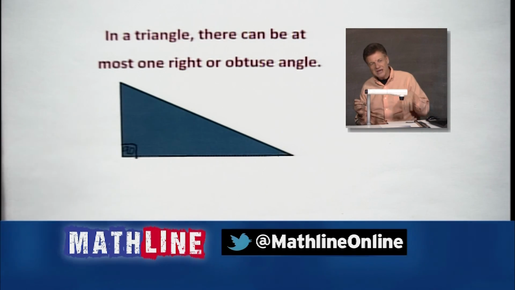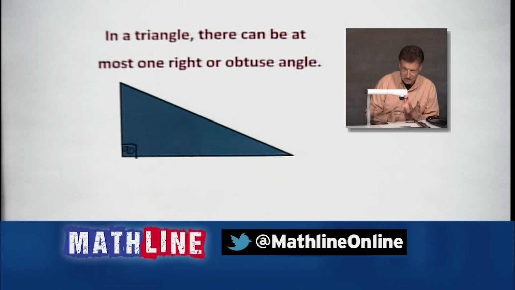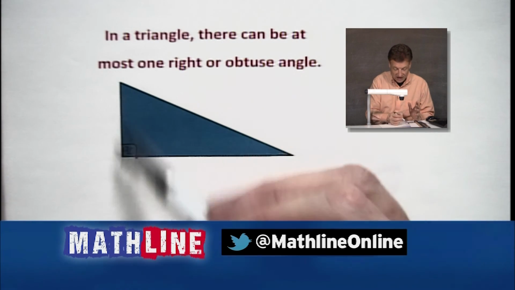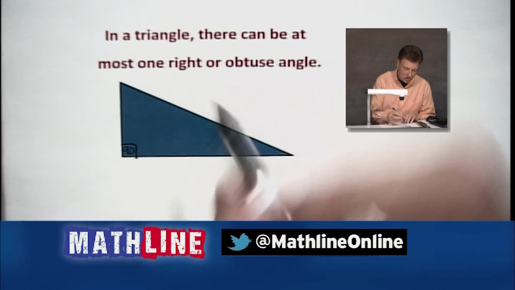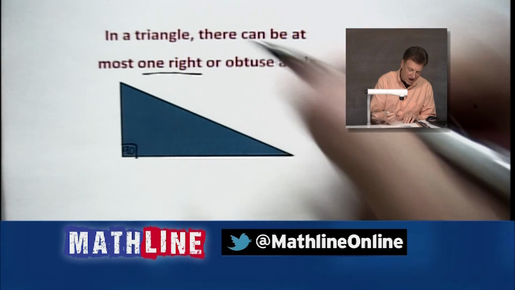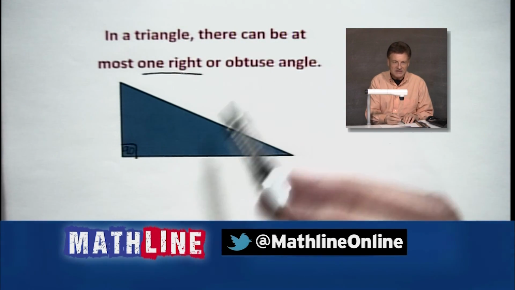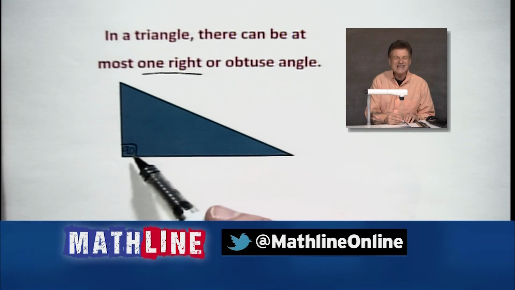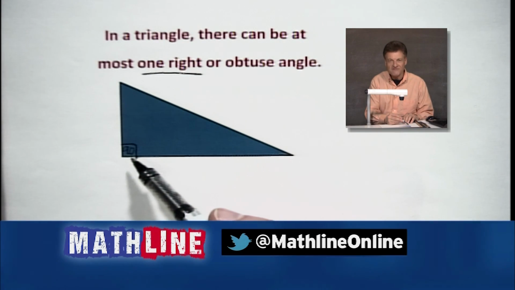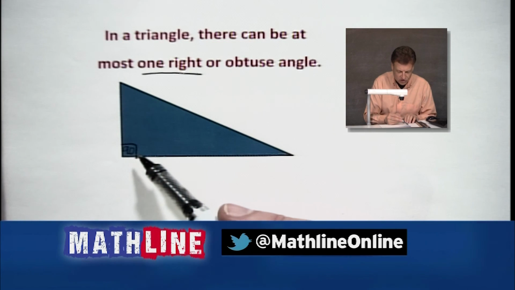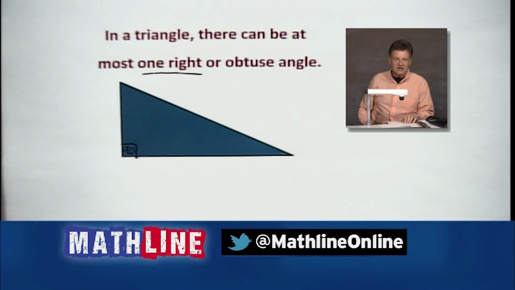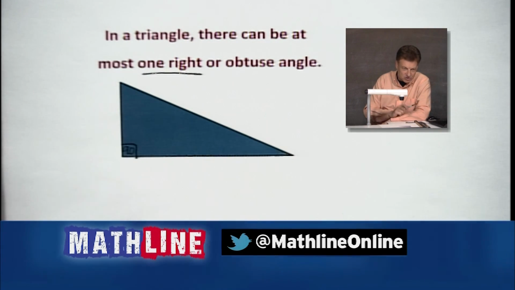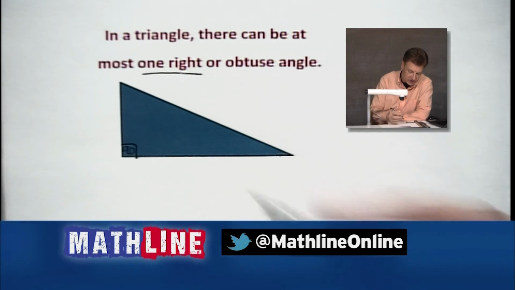So at most means a right or less, all right? So in other words, if I had an acute triangle, all 3 of these would be less than 90. Life is good. So that checks it for a right angle. What if we have an obtuse? Well, it's even worse. Let's say this was 91 degrees or 90.5 or 100 or 120. You're still going to have the situation where you can't get any angles that are greater than 90 when all of them have to add up to what? 180 to begin with.